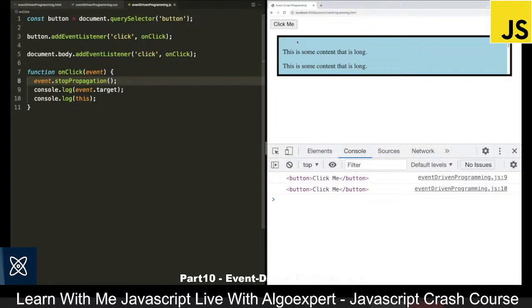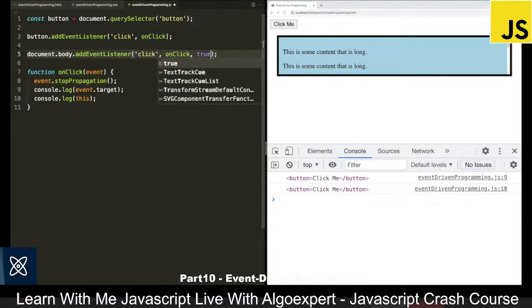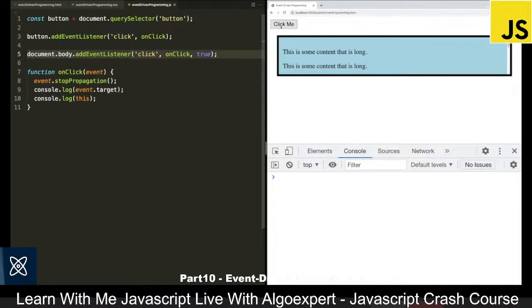However, there is one more argument that we can pass to addEventListener. So on the body event listener, I will add this argument that is just true. And what true says is that I want this to be a capturing event. So I want to fire this event listener during the capturing phase instead of the bubbling phase. So now if I save this file and click on click me again, you will see we end up logging out the button as well as the body.